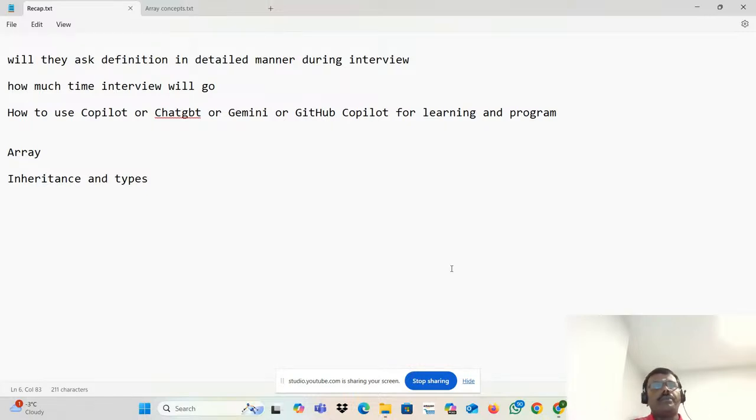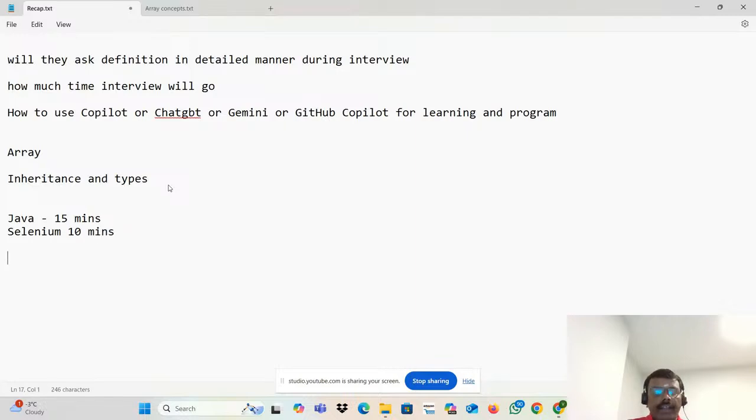Again, a lot of people are asking another question: how much time will the interview take? If you are a very good candidate, most probably they will go with 40 to 45 minutes. Most of the time they will jump into Java; mostly 15 minutes they will go with Java. Selenium stuff they will go with about 10 minutes.